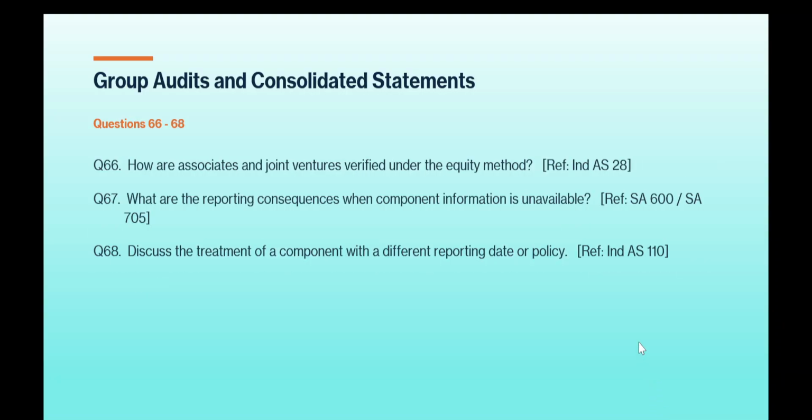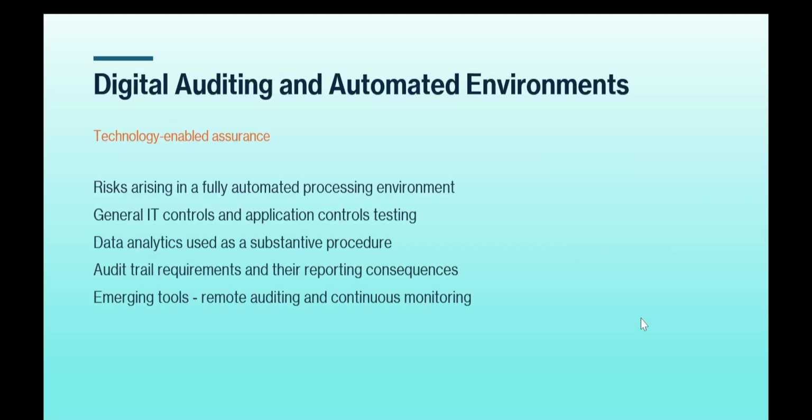Okay. Question number 66, how are associates and joint ventures verified under the equity method? Ind AS 28. Question number 67, what are the reporting consequences when component information is unavailable? SA 600, SA 705. Question number 68, discuss the treatment of a component with a different reporting date or policy. Reference to Ind AS 110 has to be done.